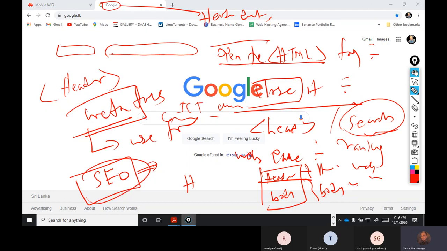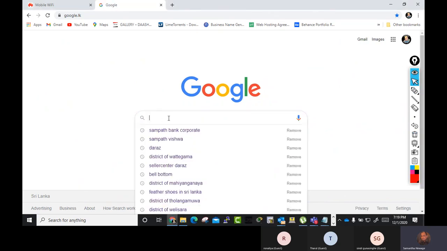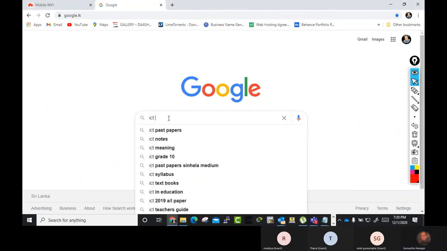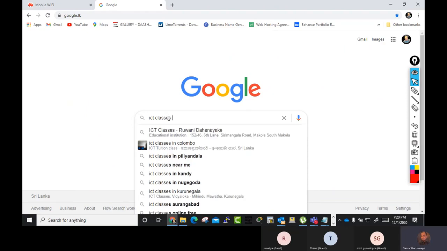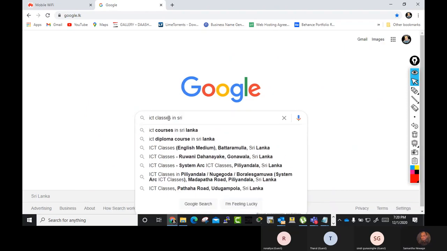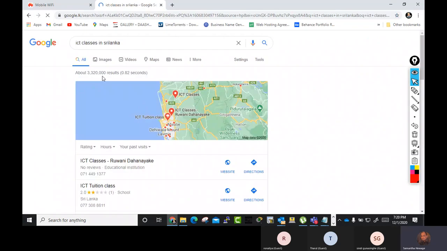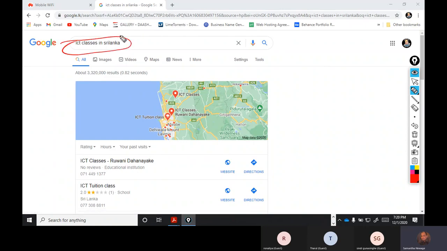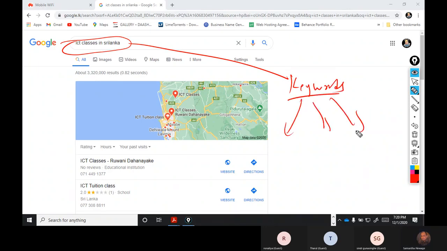For example, I want to search ICT classes in Sri Lanka. These are my keywords. Whatever you type in the search engine is referred to as keywords.